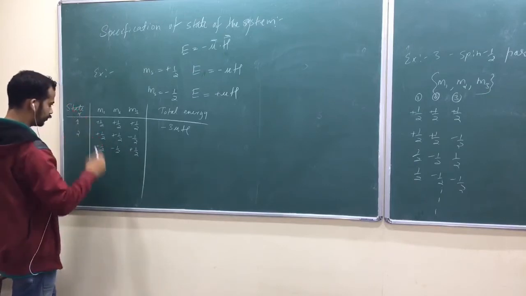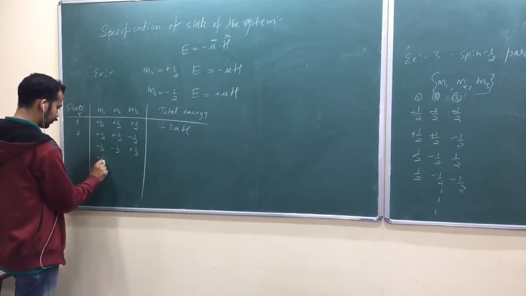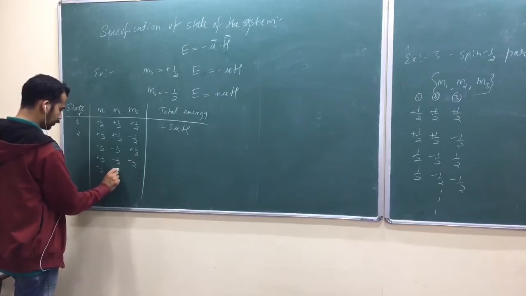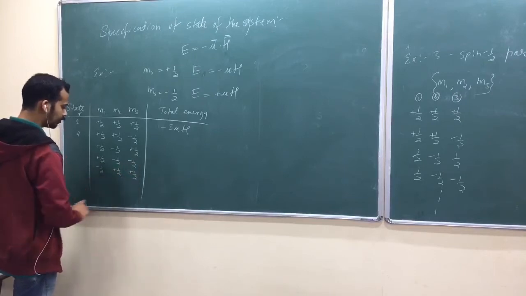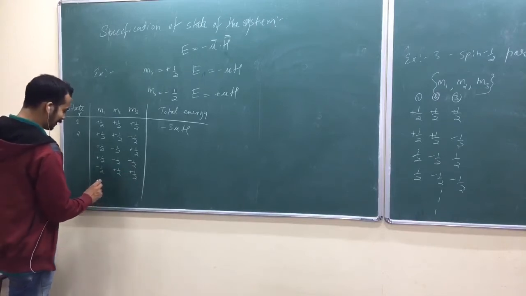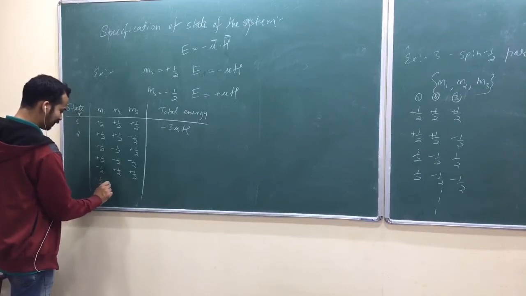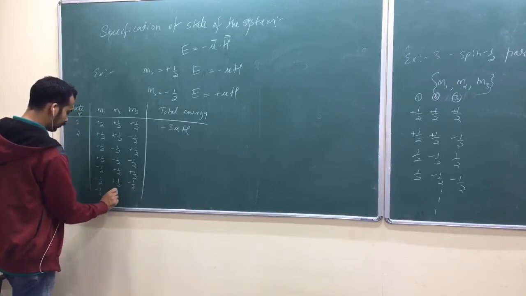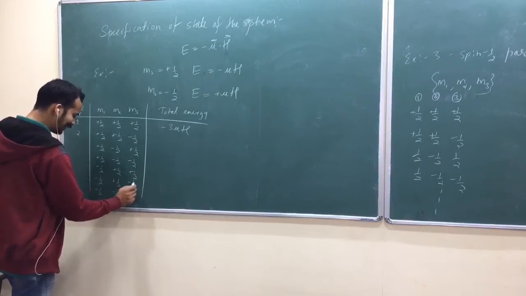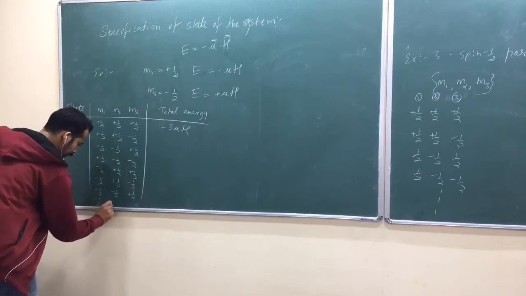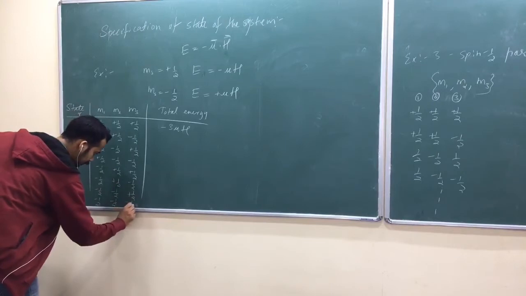0, 0, 0, 0, 0, 1, 0, 1, 0, 0, 1, 1, 1, 0, 0. It's very difficult saying 0 and writing half. 1, 1, 0, 0, 1, 0, 1, 1, 1, 0, yeah, plus half, 1, 1, 1.